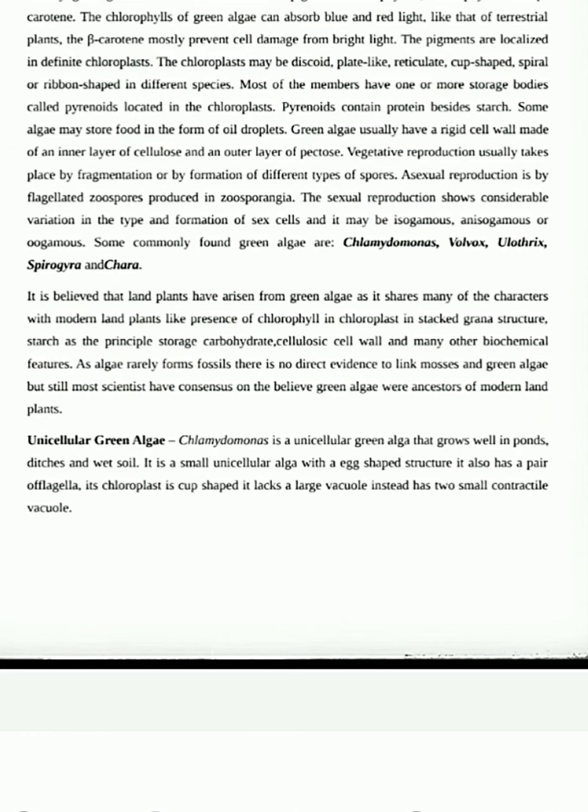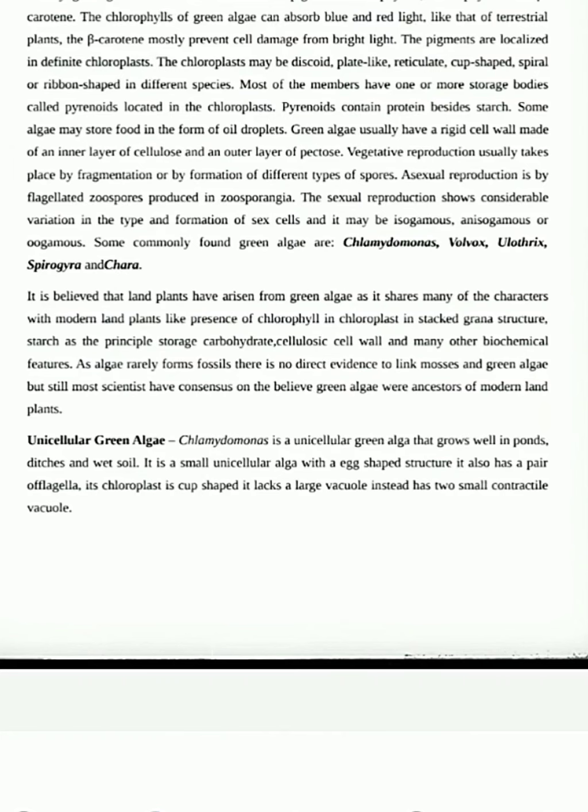I just told you that these are the pigments present in chlorophyta cells. So where are they localized? Where are these pigments present inside the cell? These pigments are present inside the chloroplast. Chloroplasts are the pigment containing structures present in terrestrial plants. In the same way, chloroplasts are present in chlorophyta. But here we need to remember that different green algae have different shaped chloroplasts.